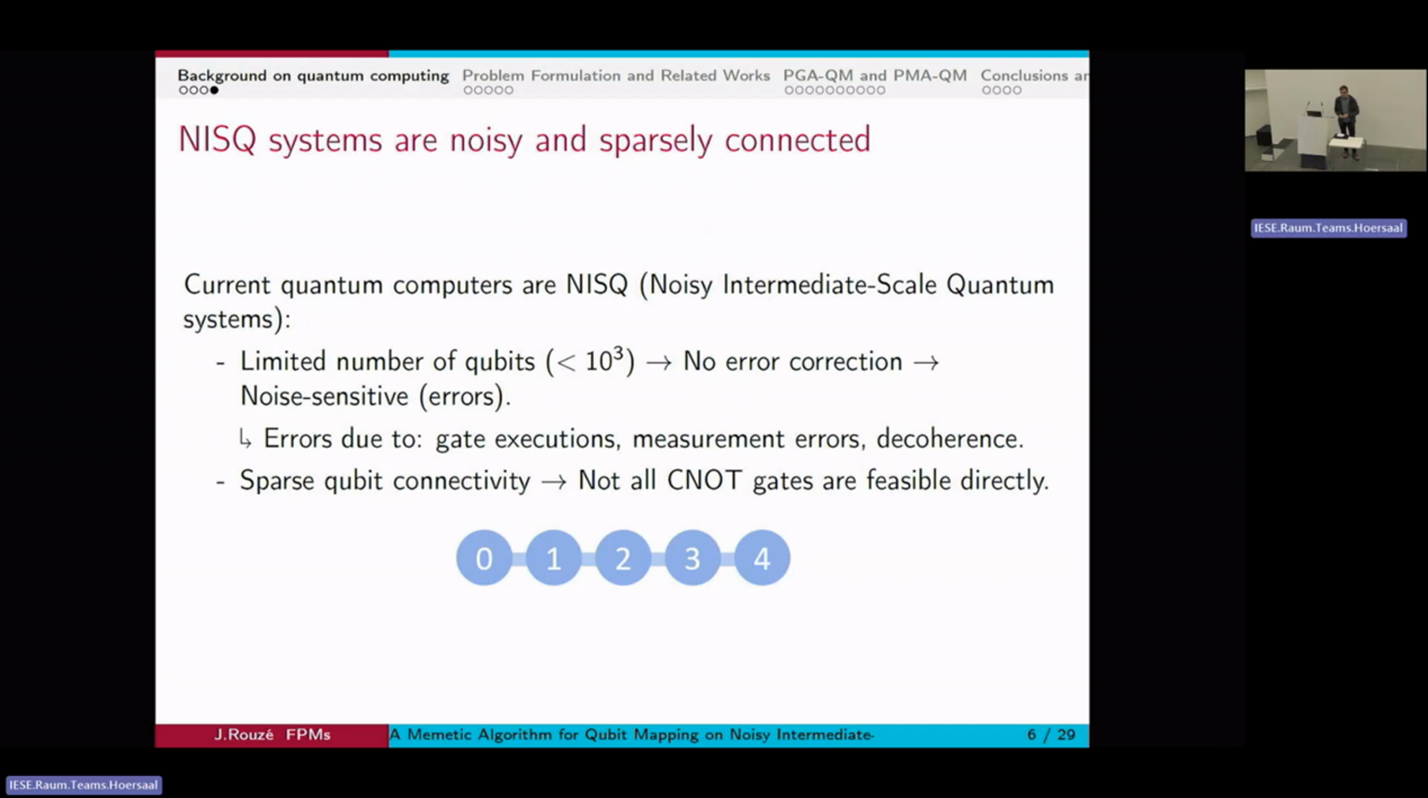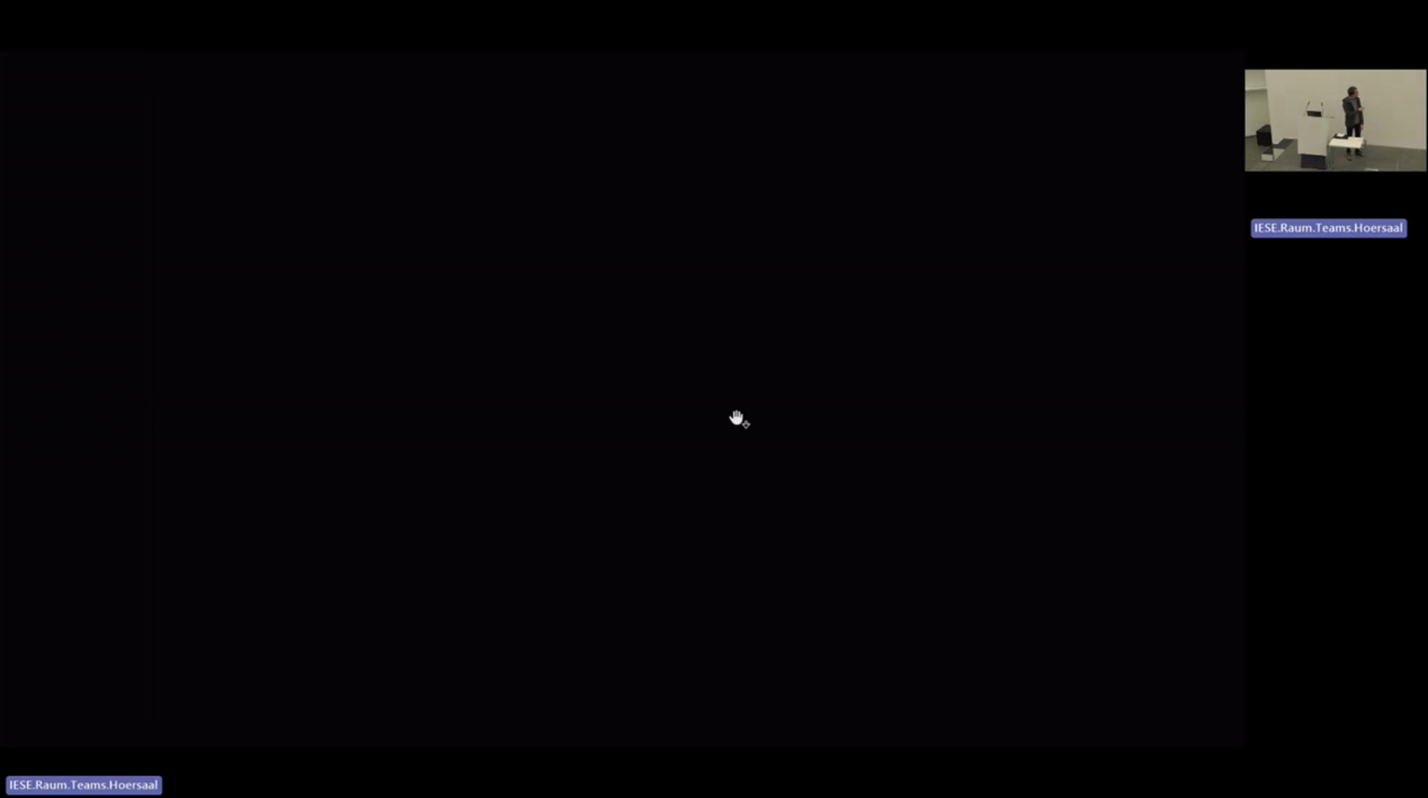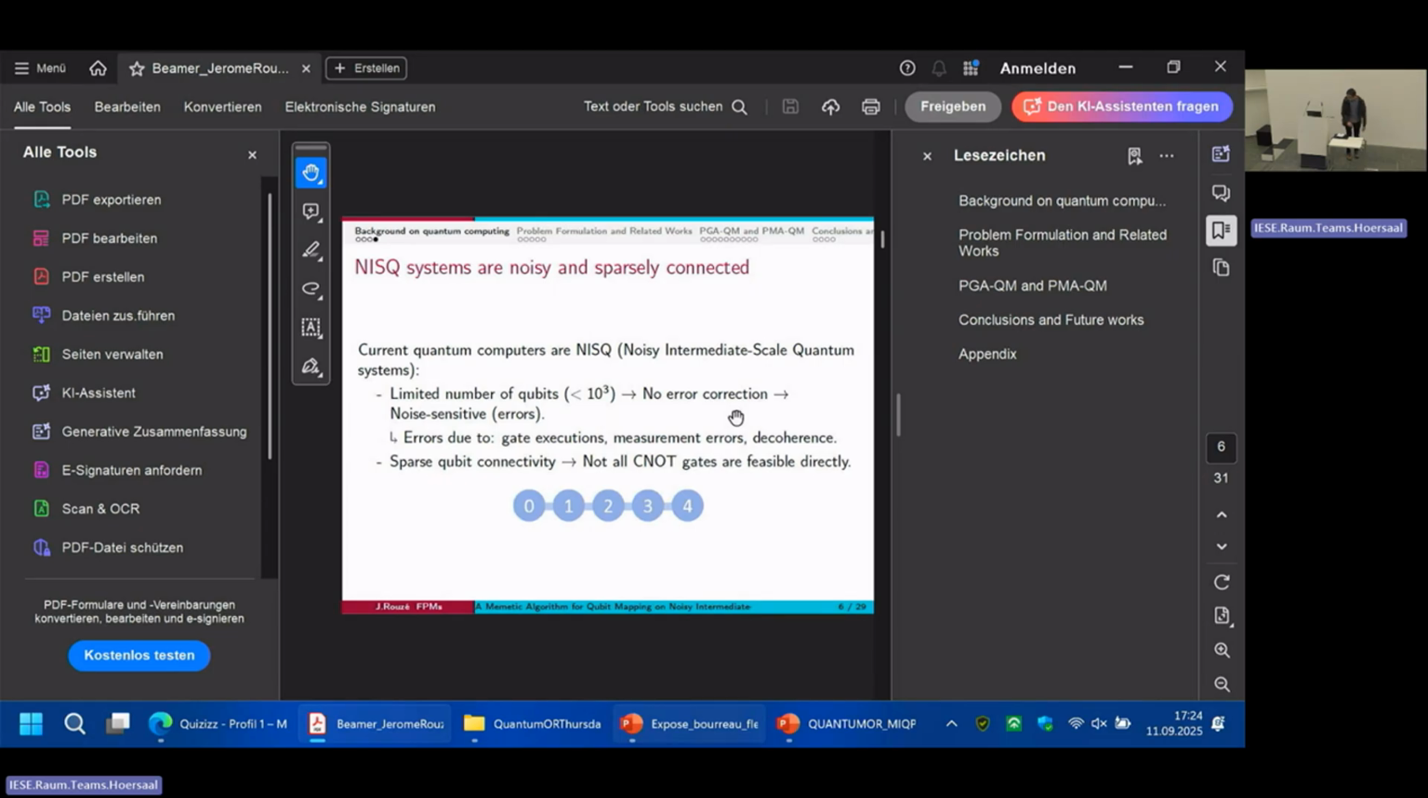And they have another problem, which is the sparse connectivity of their qubits. If this graph here, oops, sorry. Let me, oops, sorry. Oh, the same shortcut. Yeah, that's what I'm doing.